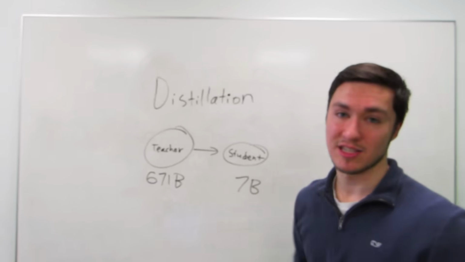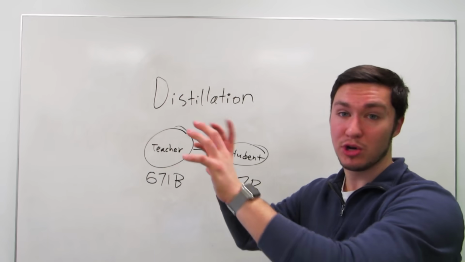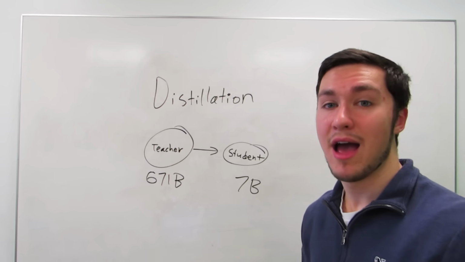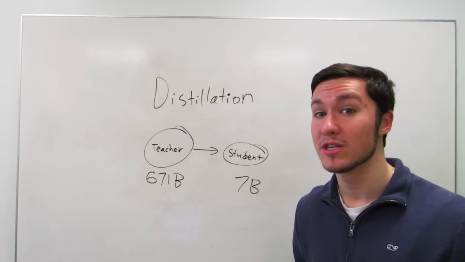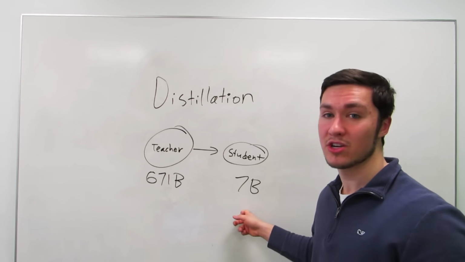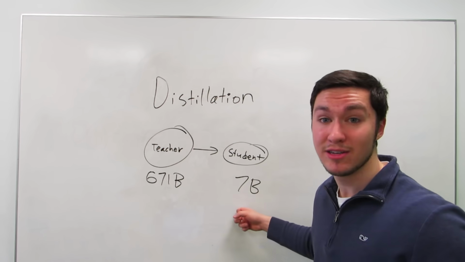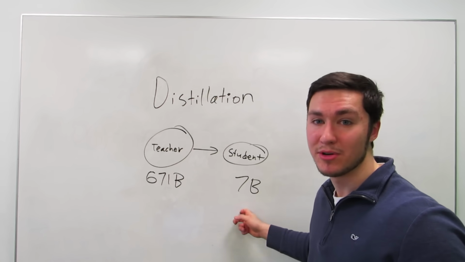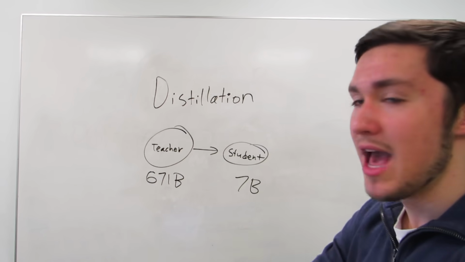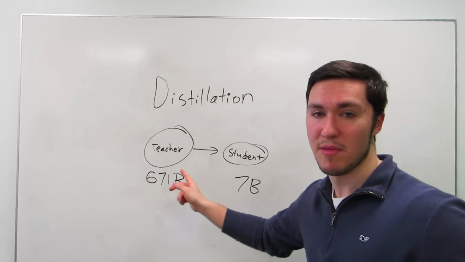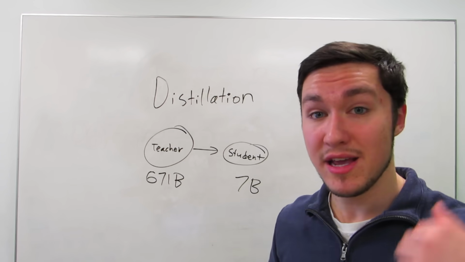So to make it more accessible, what they do is they take the larger LLM and then they use it to teach a smaller LLM how it reasons and how it answers questions, so that the smaller LLM can actually perform on the same level as the bigger LLM, but at a magnitude smaller parameter size, like 7 billion parameters. And in the paper, the DeepSeek researchers distilled from their DeepSeek model into Llama 3 as well as Qwen.